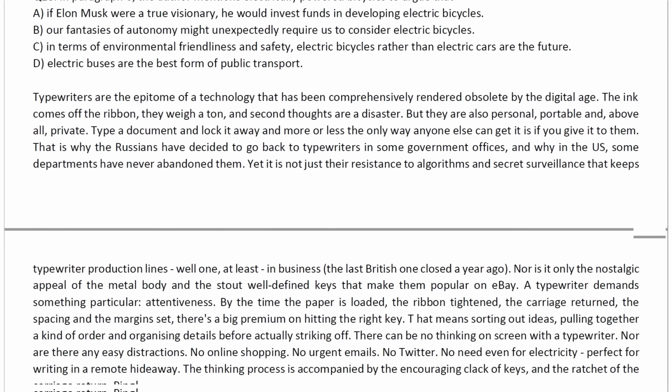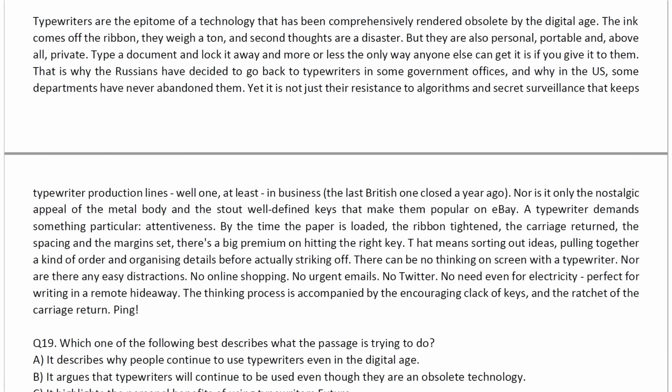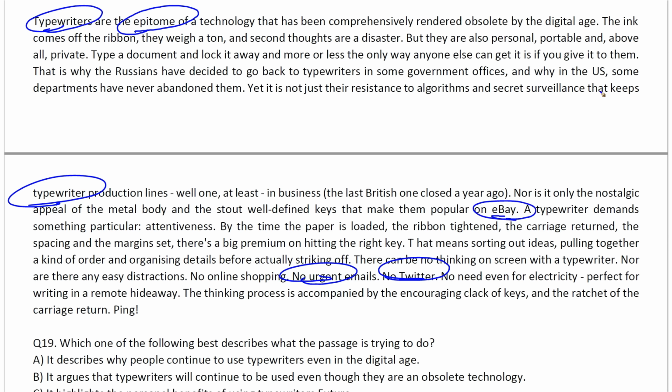Now let's move ahead and have a look at another passage. What else do we have? Typewriters are the epitome of technology. Wow, look at this. This is such a tiny nano paragraph. Typewriters are the epitome, right? Epitome, I have covered this in class. Epitome means the greatest example of something. So you have typewriters out here. No Twitter, urgent emails, nor eBay. Okay, great stuff.